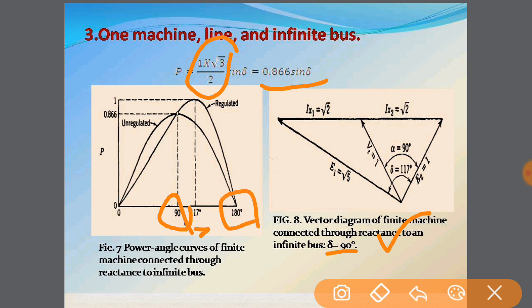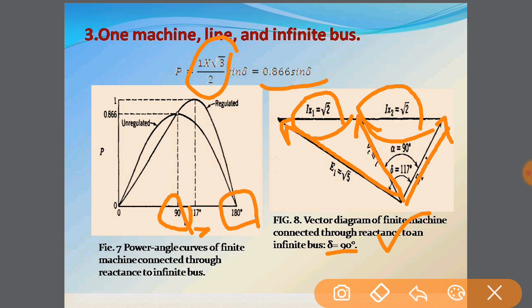So first we'll see the vector diagram. E2, the infinite bus, is taken as 1. This factor to decide it will be root 5. Impedances now are not 1, they have changed to root 2. This is the constant terminal voltage Vt. Now two angles, this 90 and 117, will be shown here. This is 90 degree, this is 117. So from this we conclude to this particular graph.